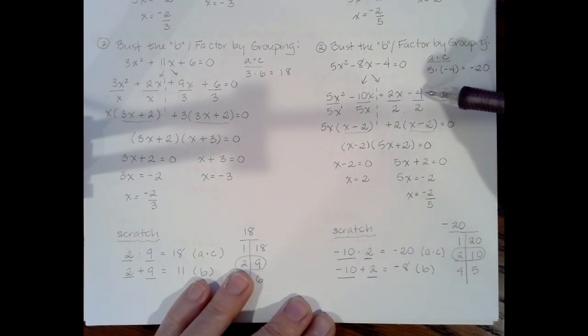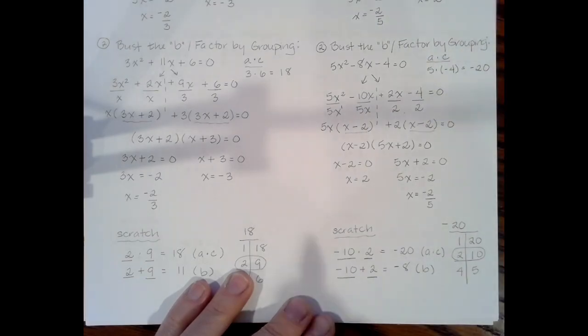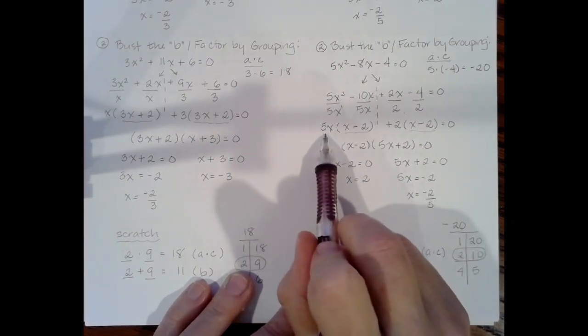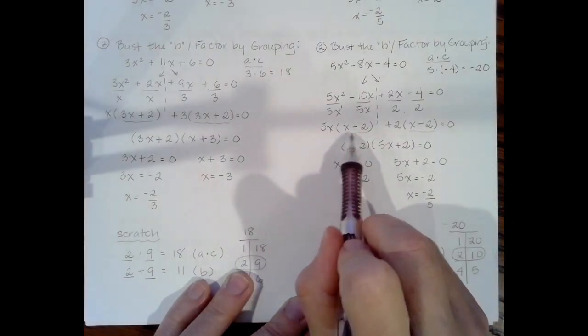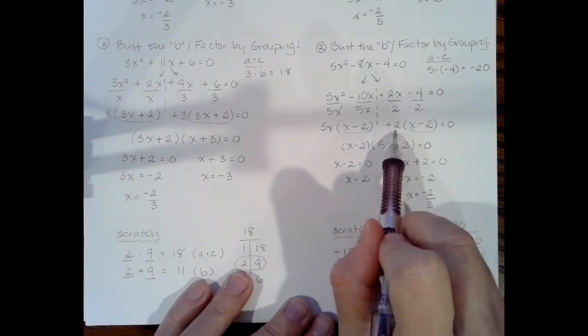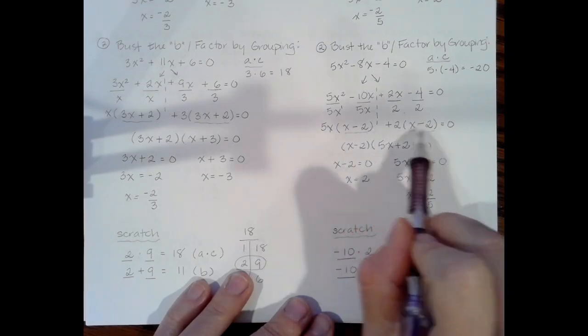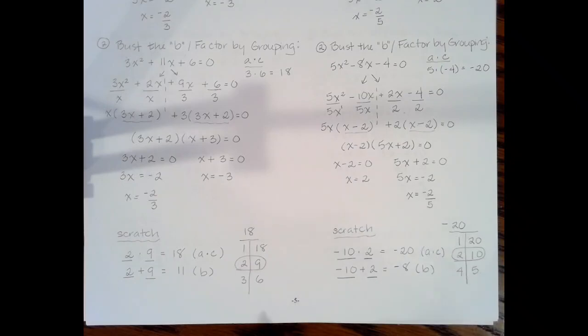Just the x is left over, and then negative 4 divided by 2 is negative 2. Now check to make sure you got a common binomial. So we have 5x, this is my GCF, times x minus 2, plus 2, this is my GCF, times x minus 2, set equal to 0.